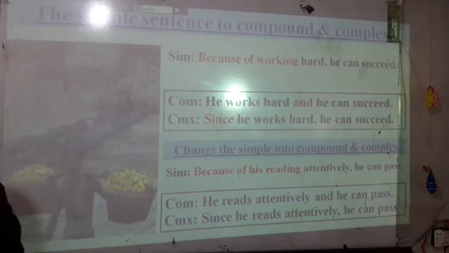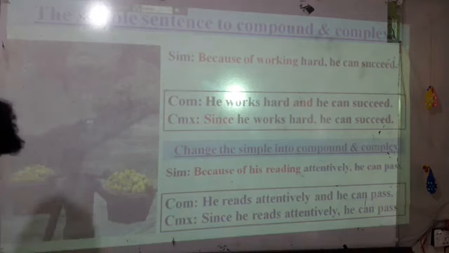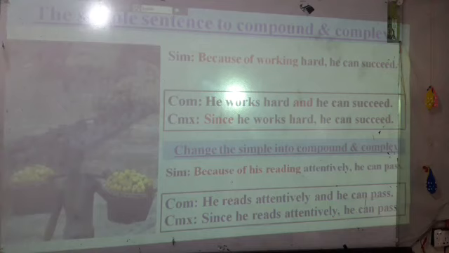Look at changing the simple into compound and complex. Another sentence: because of his reading attentively he can pass. Look at the subject, his, used in this sentence, and verb plus ing and other objects.